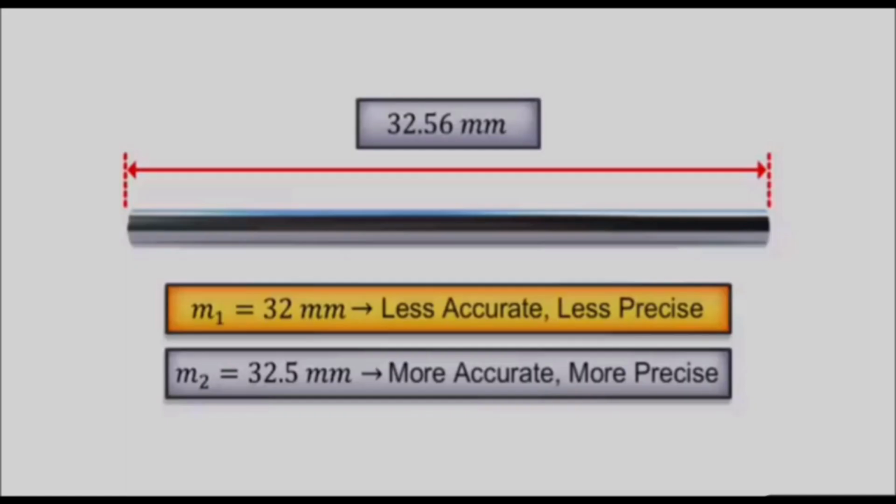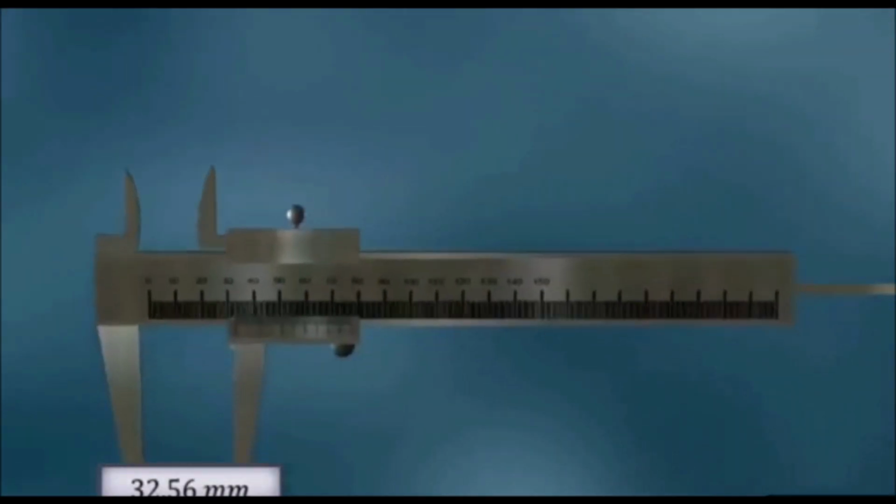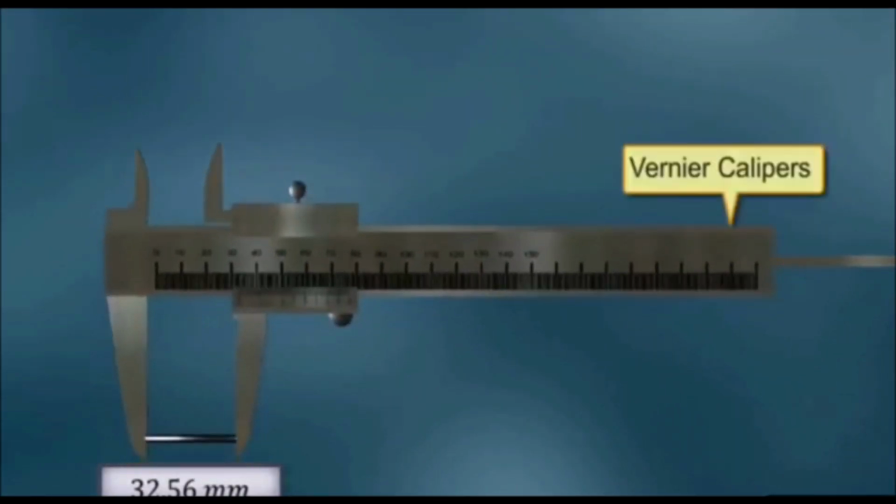The 32 value is less accurate and less precise. If I use a vernier caliper to measure this length, it shows me 32.56. Therefore this measurement is very accurate and also very precise, because we know that the least count of this vernier caliper is what? 0.01 centimeter.